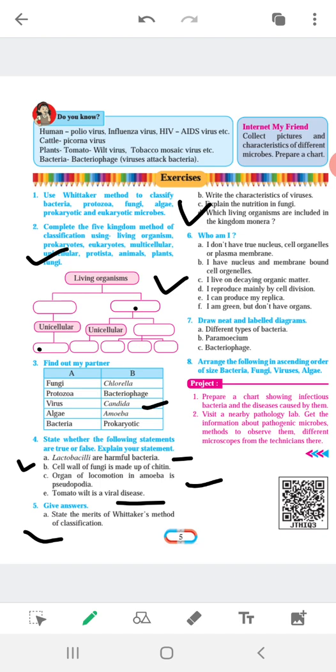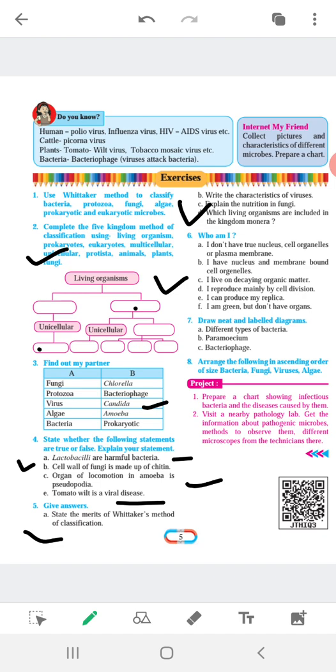For example, viruses are the link between living and non-living. Viruses are very minute organisms. The size is dash dash dash. You can write 4 to 5 points from your textbook. Now see question C. Explain the nutrition in fungi.